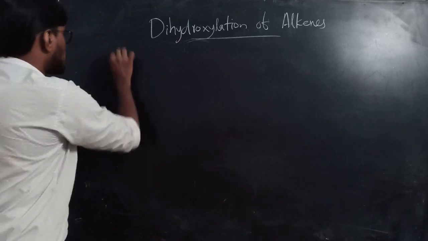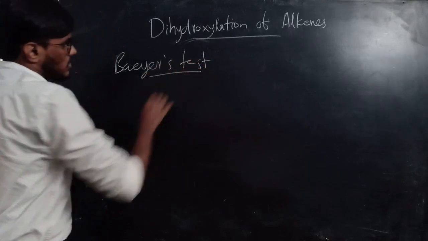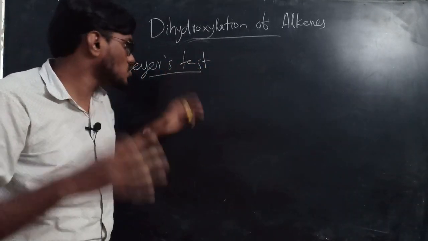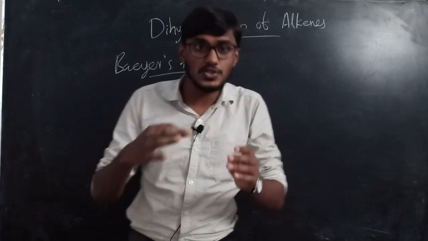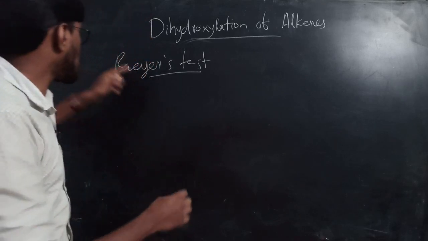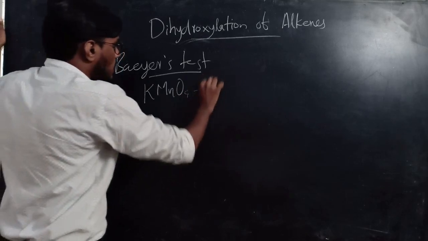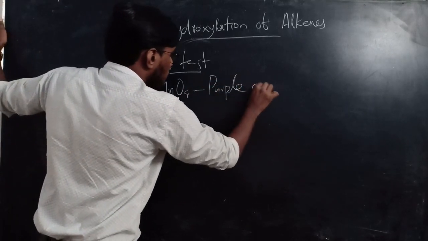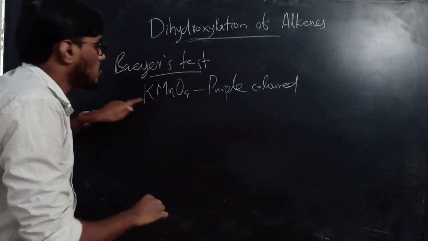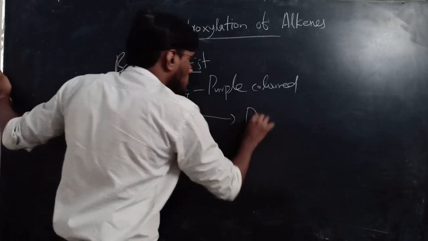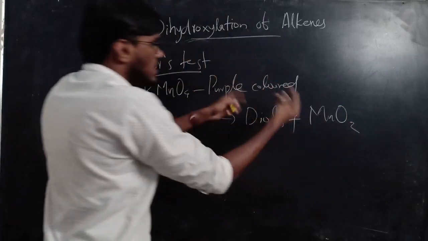Next, Baeyer's test for unsaturation. Baeyer's test is a familiar test in the laboratory. It is the most common test in the laboratory for the detection of unsaturation, double bonds or triple bonds in a compound. Here actually this is a test with KMnO4. This KMnO4 is a purple colored compound, okay, purple colored one. On reaction with unsaturated compounds, KMnO4 forms diols and it forms MnO2. So diols and MnO2 are formed.